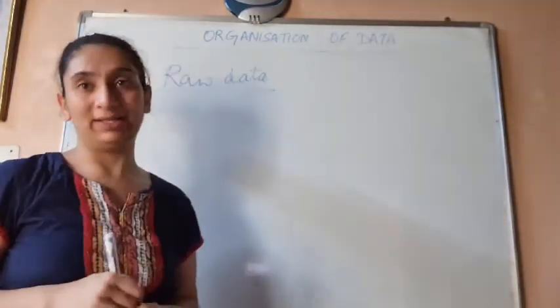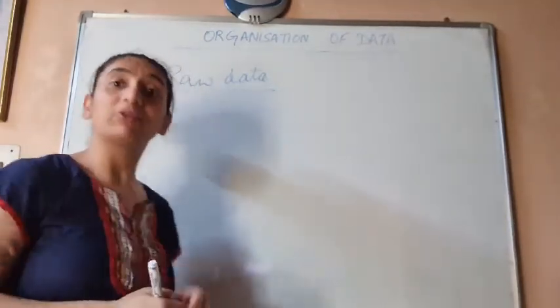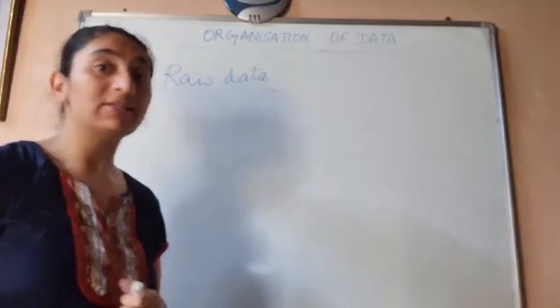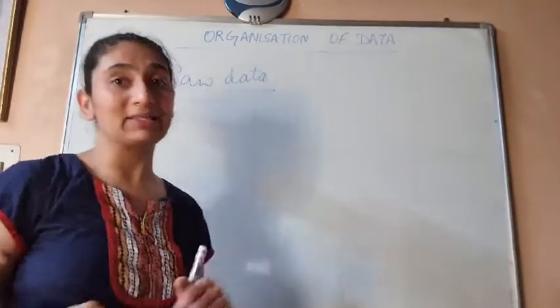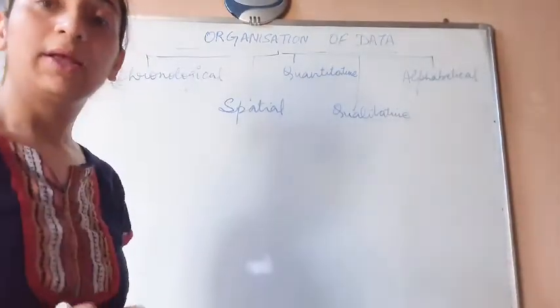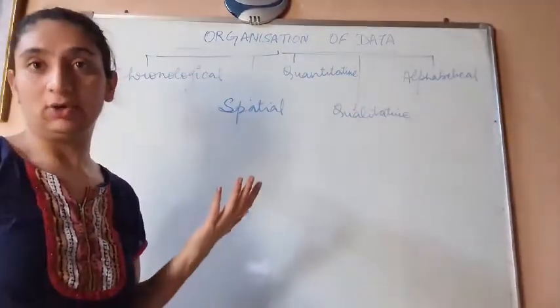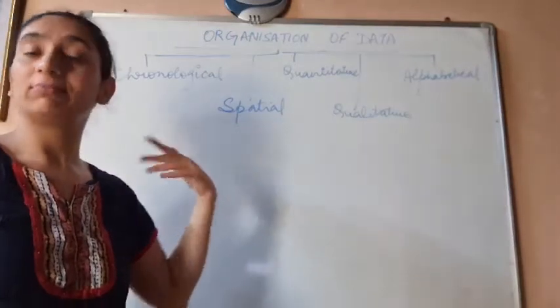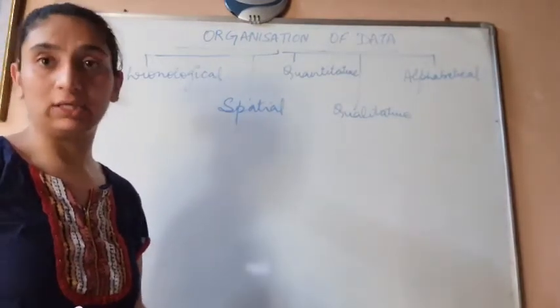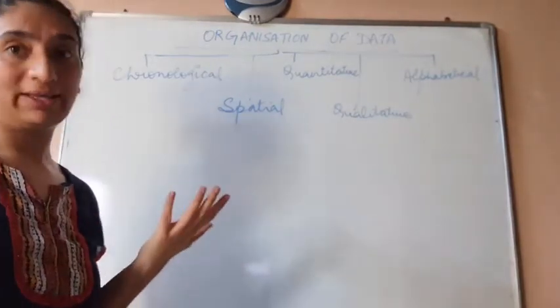So how do we organize the data? There are various types in which you can organize this data. So let us see what all ways are there to organize the data. These are the ways in which we can organize data, or we call them the types of series in which we can organize data. So let us see how we organize data.